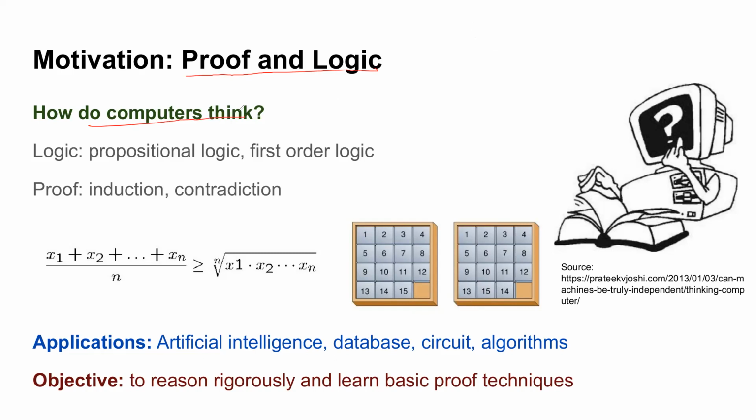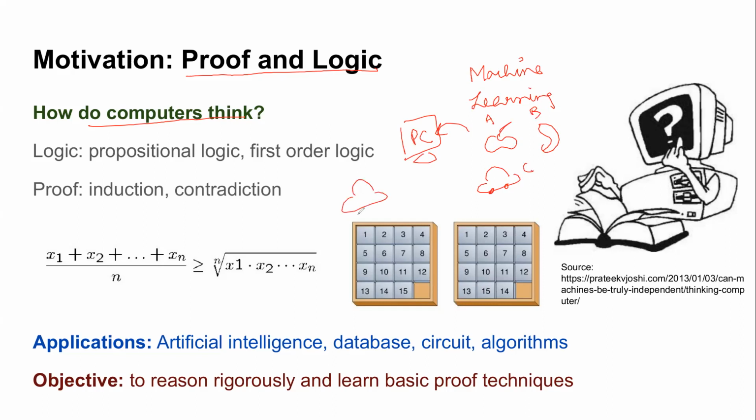If I am teaching a computer something, like machine learning, what is machine learning in very simple terms, not in technical terms? Machine learning is like, if I have a machine, of course my computer, I am teaching it, hey, this is apple, this is banana, and suppose this is car. So first time I am teaching it, I'm showing it apple, banana, and car. And next time when it sees a car, I expect that it should say that it's a car. So if I expect that my machine has learned something, how does it do that?